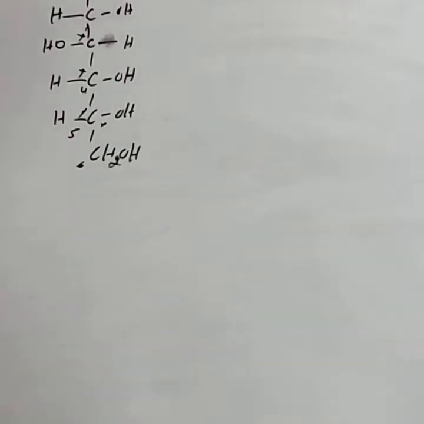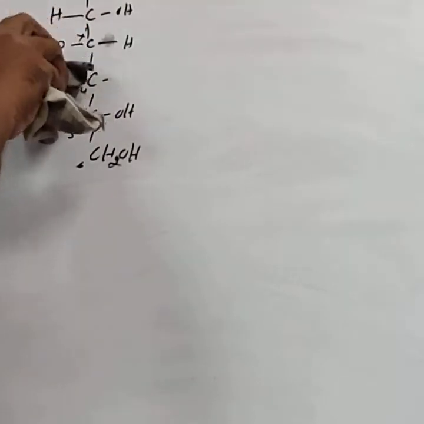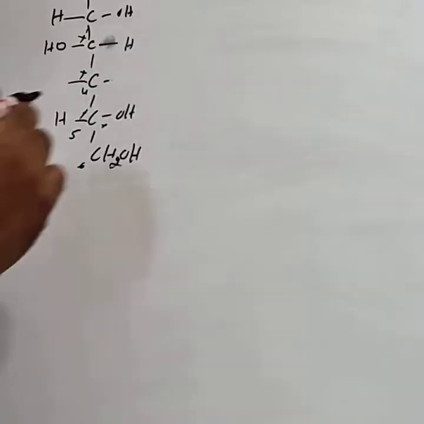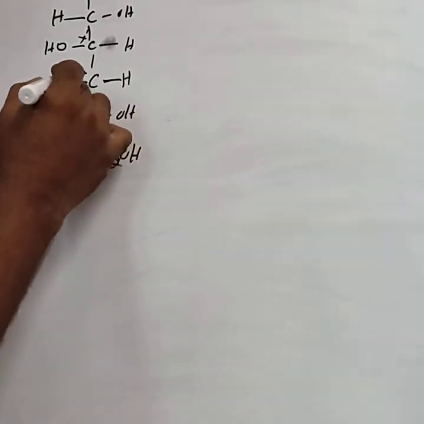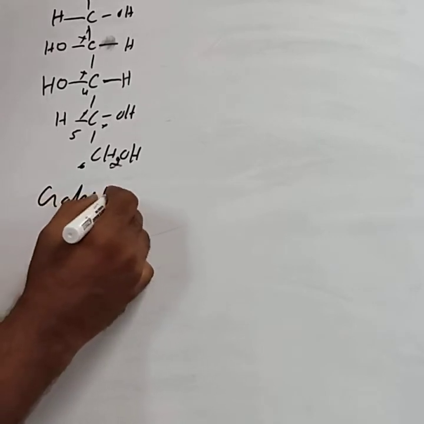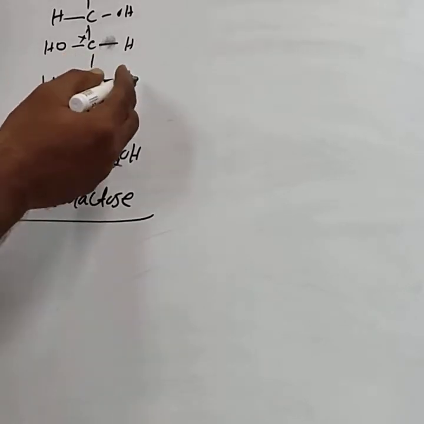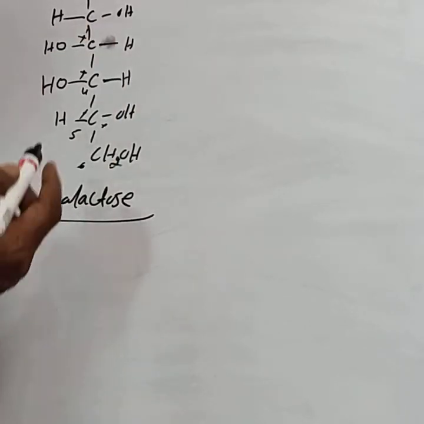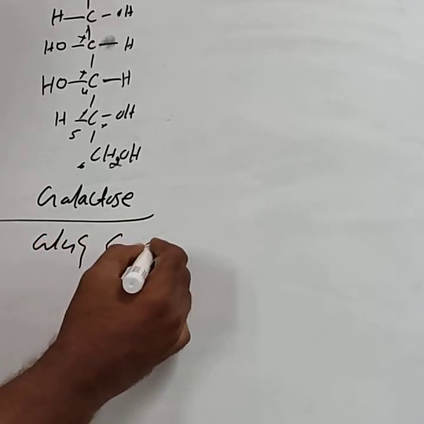If you interchange the OH on the fourth carbon atom, so that OH is on the left hand side, then it is called galactose. If it is on the right hand side, it becomes the glucose molecule. Glucose and galactose are called C4 epimers.